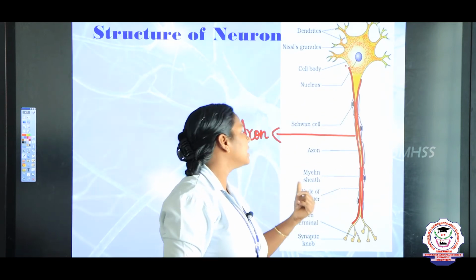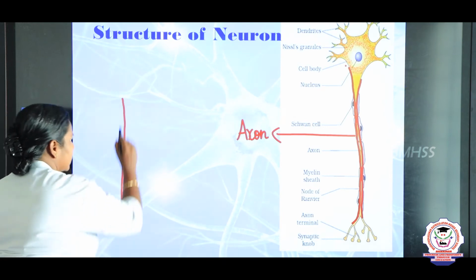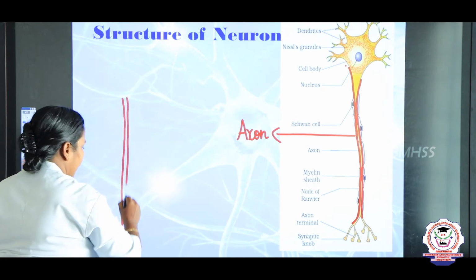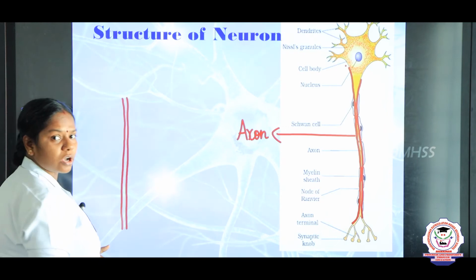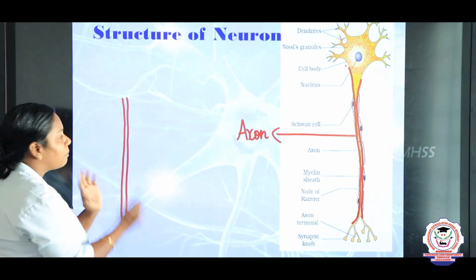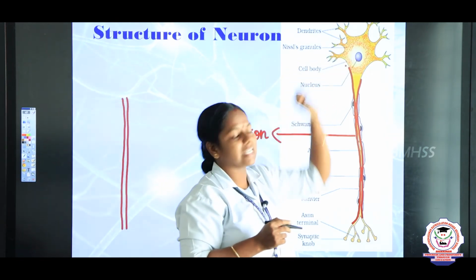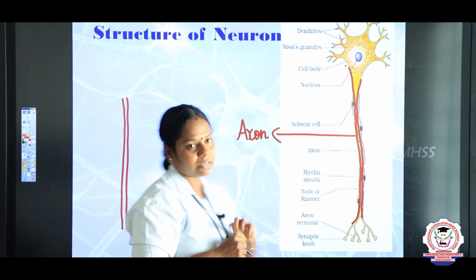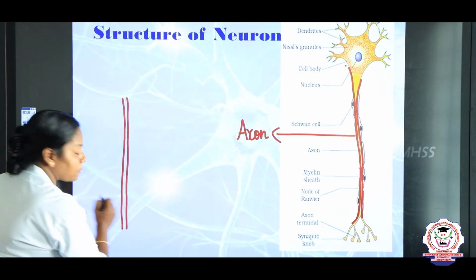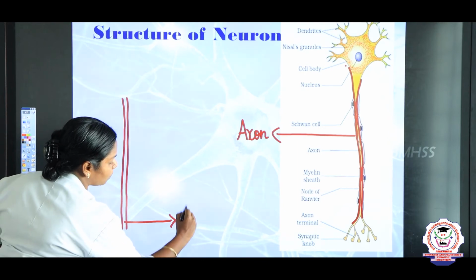And in some neurons the axon is covered by a structure called myelin sheath. Before that we should know, I told you the fluid present here we call a neuroplasm. Likewise, this axon also possesses some fluid, that fluid we call axoplasm.